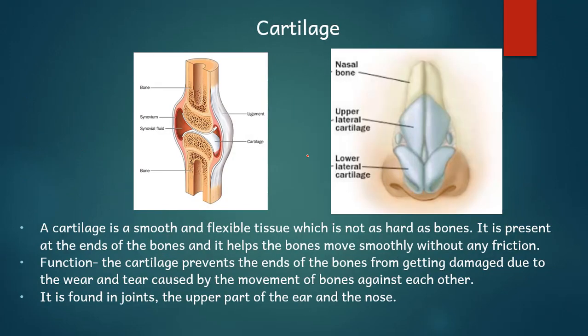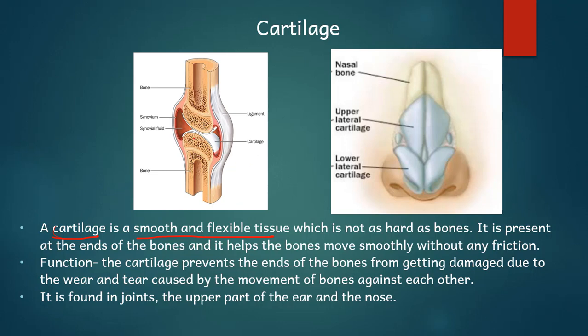Hence, to protect the ends of the bones, you have a soft tissue over them, a smooth flexible tissue which is said to be cartilage. Imagine you put some cotton on your ice cream sticks and then rub the two sticks together. What will happen? There will be no damage to the ends of the ice cream sticks, because now the cotton and cotton will be in contact with each other. In the same way, the ice cream sticks can be considered as bone, whereas the cotton can be considered as cartilage. It is a smooth, flexible tissue present at the end of the bones and it helps bones move smoothly without any friction. So that there will be no friction generated.